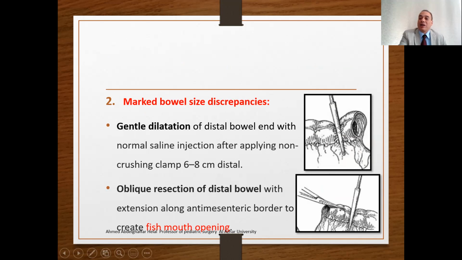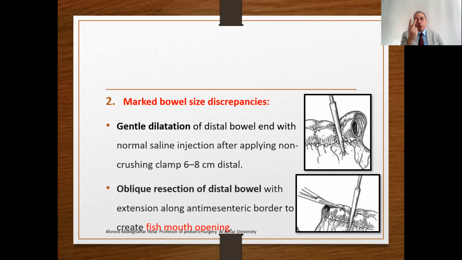You can apply a non-crushing clamp about 5 to 6 cm distal and inject saline here in the distal bowel to make some form of dilatation or stretch to the distal bowel. However, avoid injury to the serosa. Or we may perform what's called oblique resection or incision of the distal bowel along the anti-mesenteric border to create what's called a fish mouth opening.